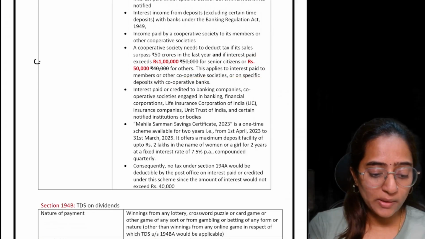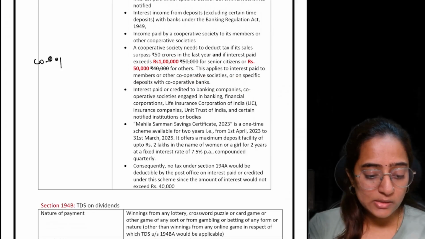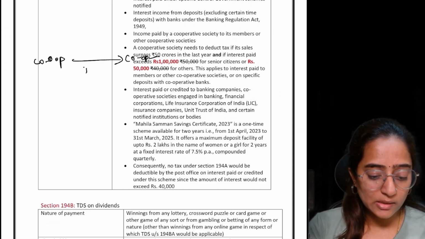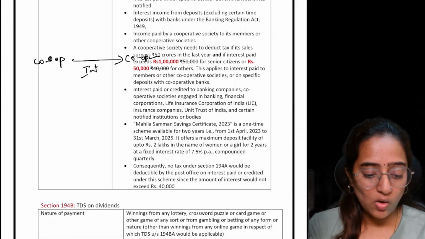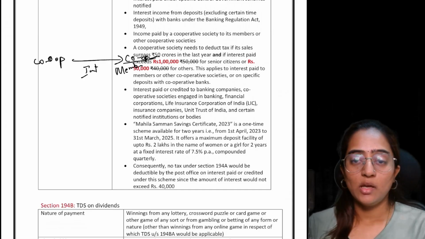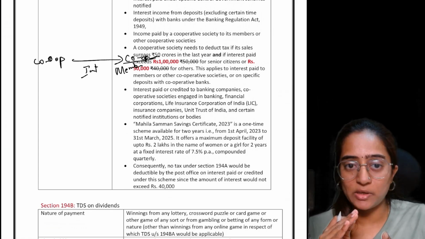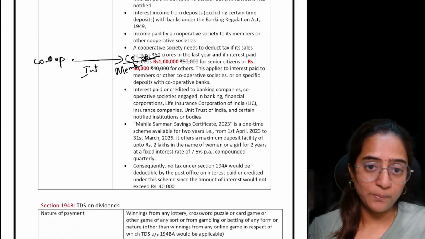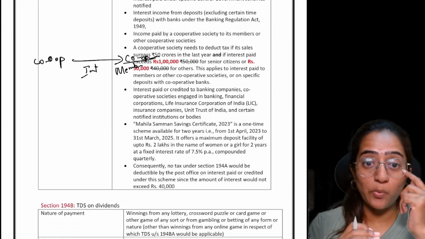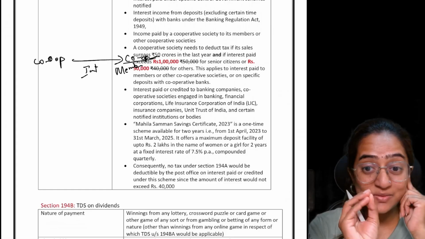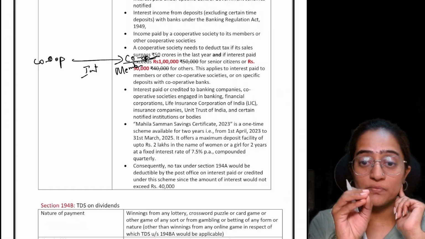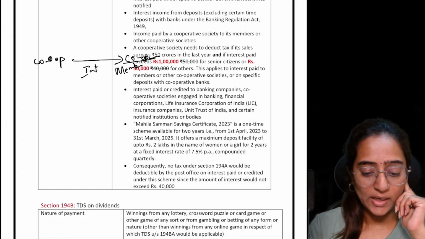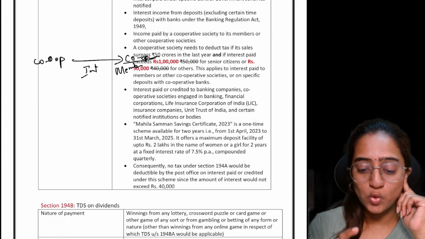If one cooperative society is paying interest to another cooperative society or to its member, and if that interest is to be subject to TDS under section 194A, you need to satisfy two conditions.